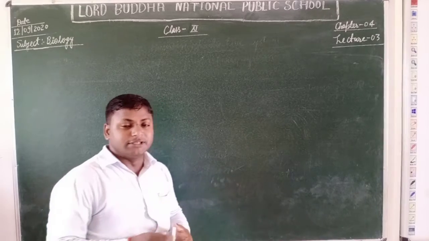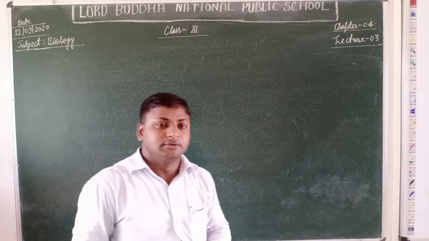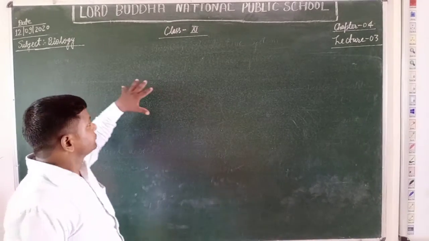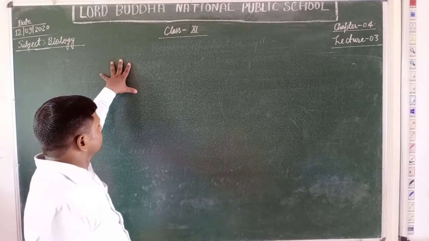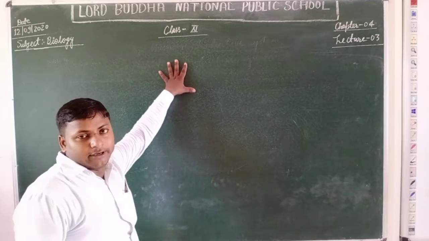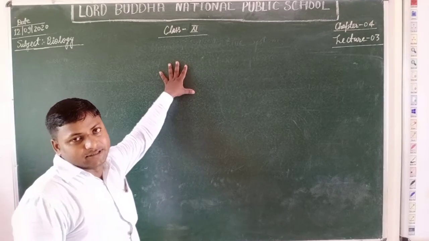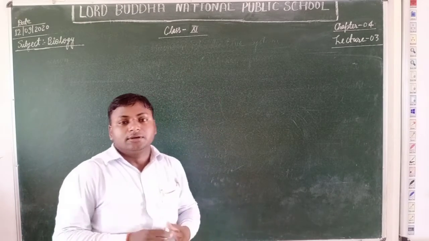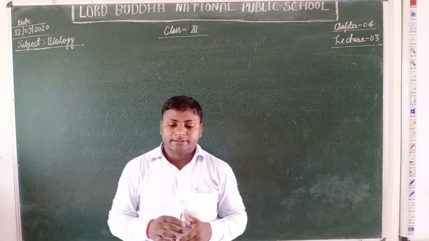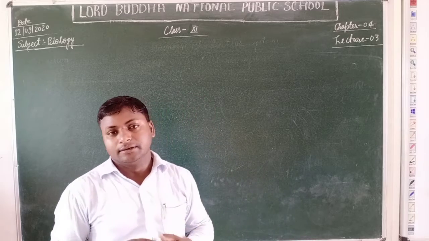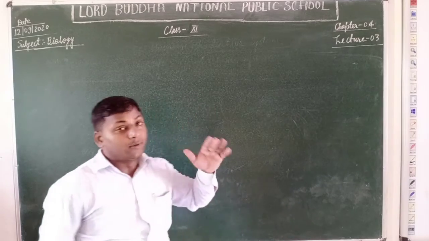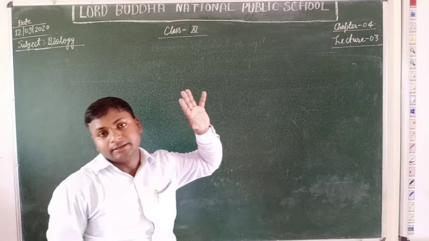Studying the basis of classification, we are going to study the broad and detailed classification of Animalia based on the common fundamental features.